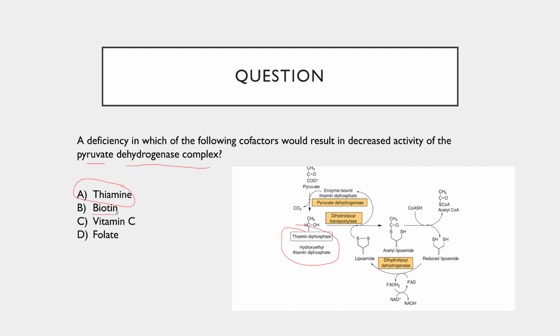We'll see later that biotin is required for carboxylation reactions, specifically reactions by pyruvate carboxylase or acetyl-CoA carboxylase. Vitamin C is used in collagen synthesis, but we're not going to talk about that in this course. And folate, we'll see in a few more weeks, is required for nucleotide synthesis.